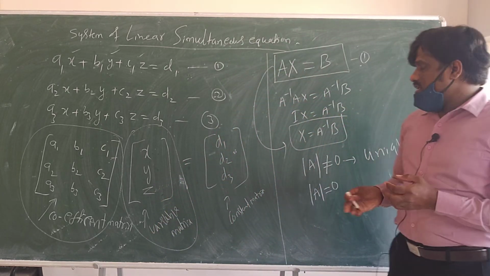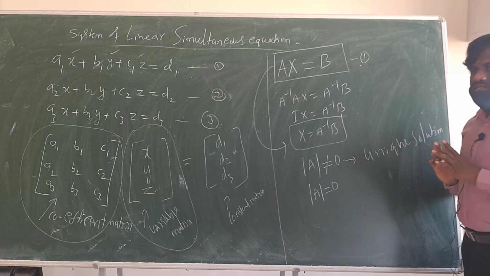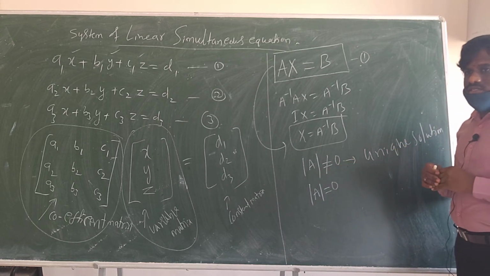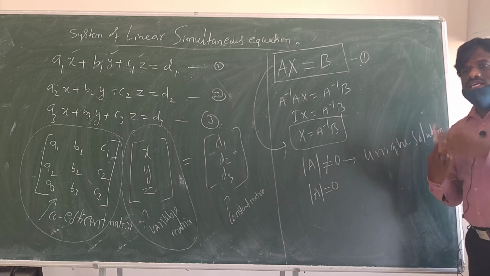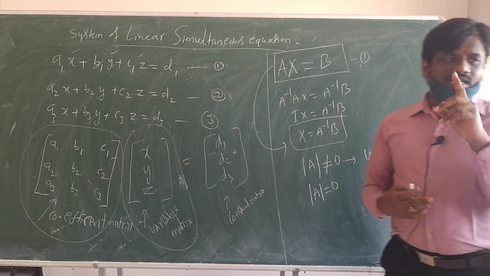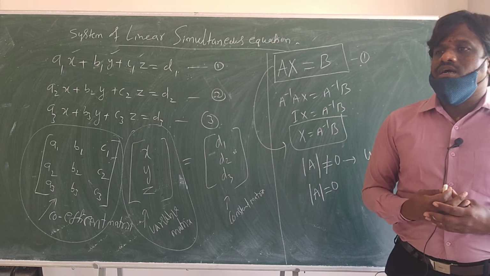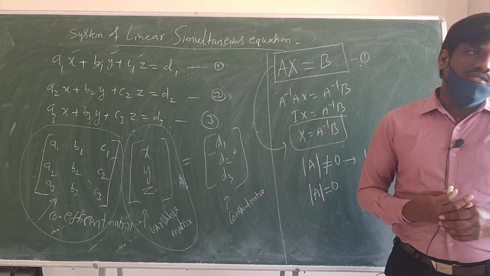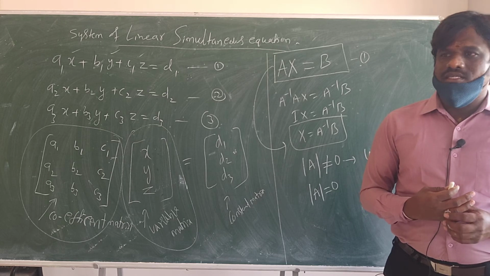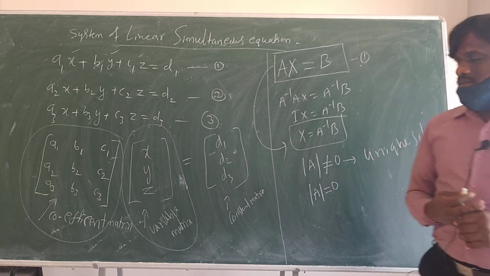Are you getting it? If the determinant is not equal to 0, unique solution. If the determinant is 0, then there are two possibilities: either infinite solution or no solution. So how to determine that?